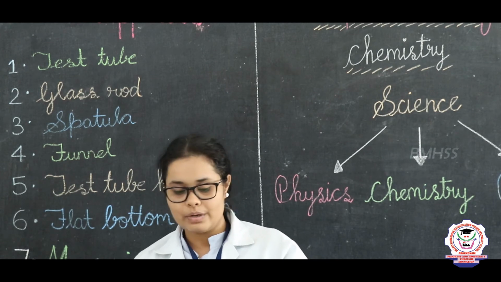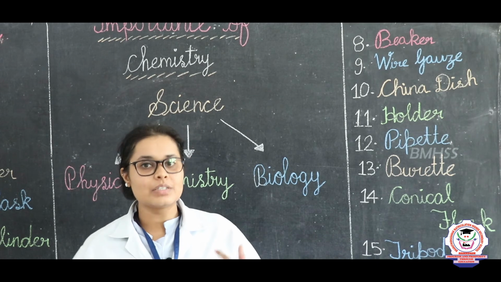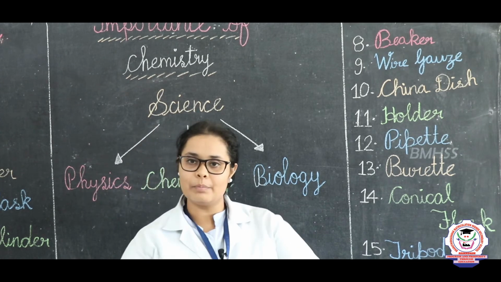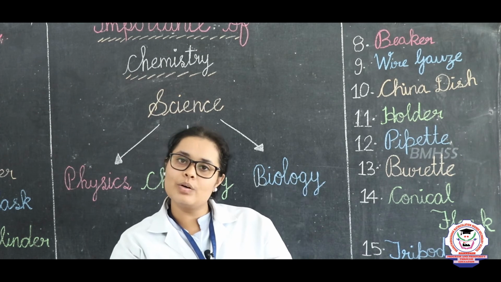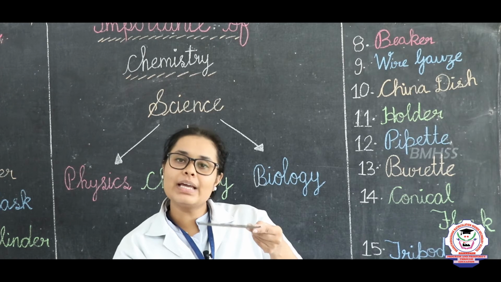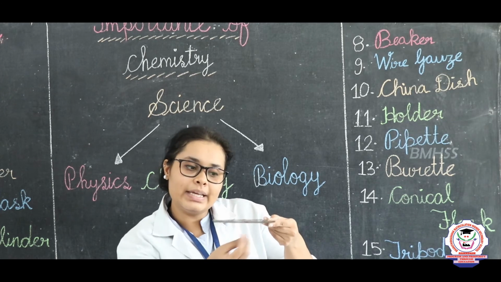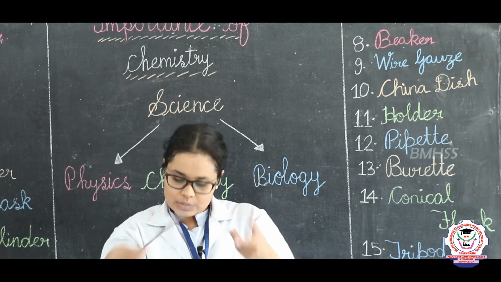Right students, now come to the next part of this. So students, now come to the second part of the instruments. So first in this we are going to study about wire gauge. See, what is a wire gauge? This wire gauge is kept over a particular stand so that when we are heating a particular substance, the heat gets absorbed by all the directions, right.